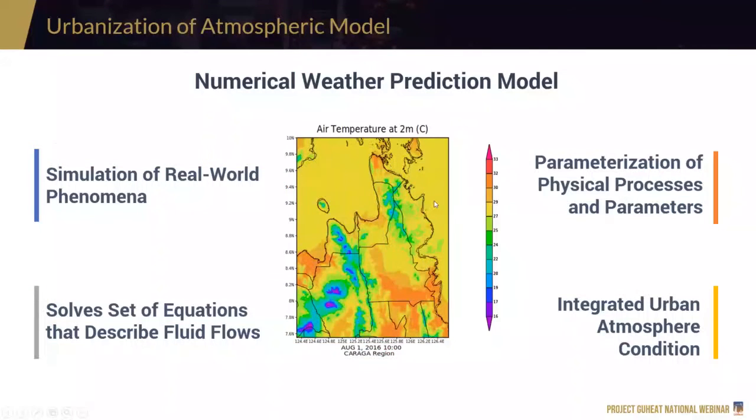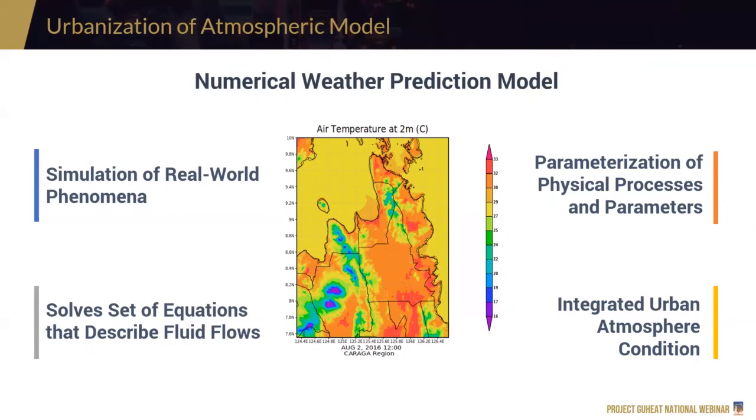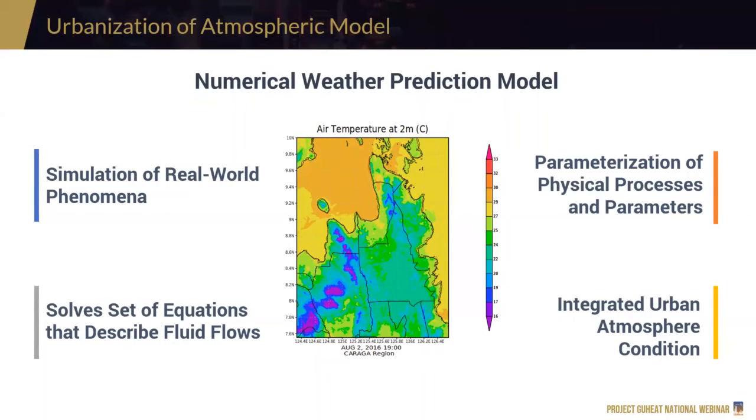In modeling, we take into consideration real-world phenomena and we try to simulate it to better understand what is happening. One of these atmospheric models that we can use is the numerical weather prediction model, or NWP. Here are some of the things it does. First, it simulates real-world phenomena. Next, it parameterizes.